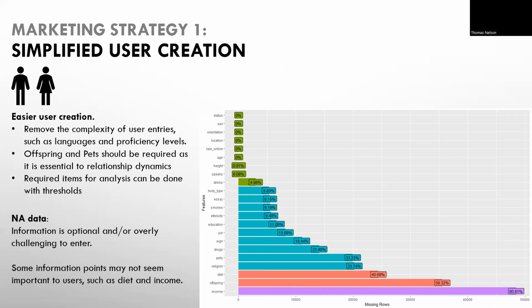Some items may not be as important to users, such as diet and income, but we can require these if needed for future data analysis. We can require data information for internal use as well in order for future matching if people are not so concerned about matching based on these items.